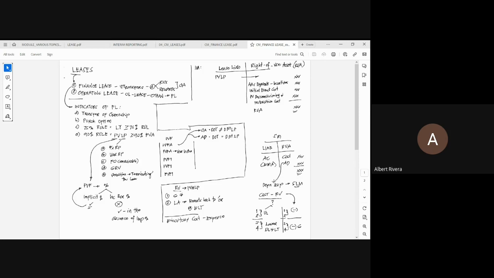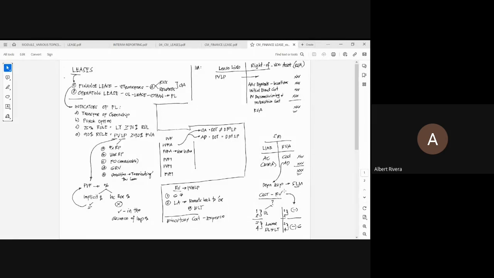Mahirap ba ang pinapagamit na method in computing the depreciation expense? Hindi. Ang pinapagamit lang naman is the straight line method. Eh di ang dali lang, sir. Madali nga. Ang problema, the formula for the straight line method is what? You have your cost minus residual value divided by a certain number of years.